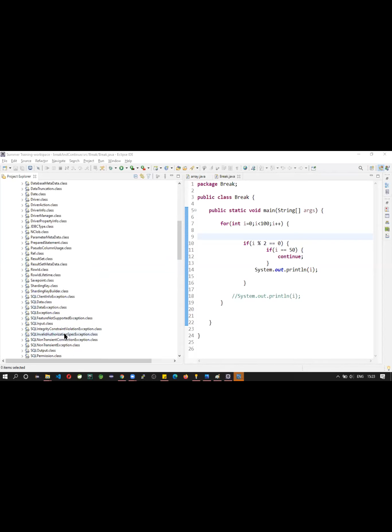Like we also see exception handling in JDBC programming. So JDBC is an API. Who developed the JDBC? So Oracle people only developed the functionality of JDBC.